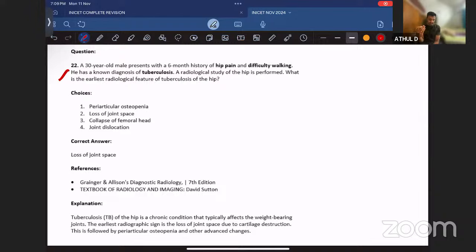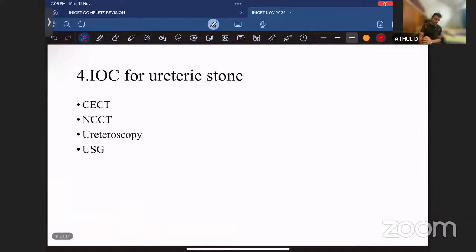Okay, and in our questions we have seen whenever you are dealing with tuberculosis, you will be seeing the Phemister triad. There will be hyperemia, there will be periarticular osteopenia like features. So if you want to make the diagnosis of tuberculosis with radiograph, any of these features should be given in the question. Okay, that is the concept. Otherwise, TB is very, very less likely.